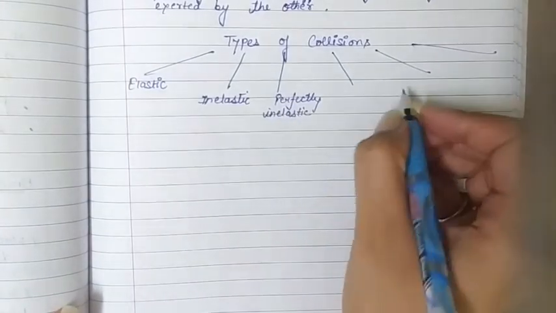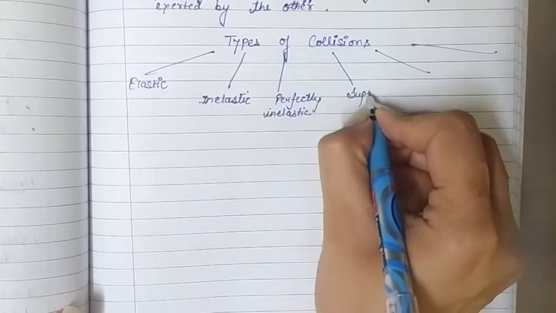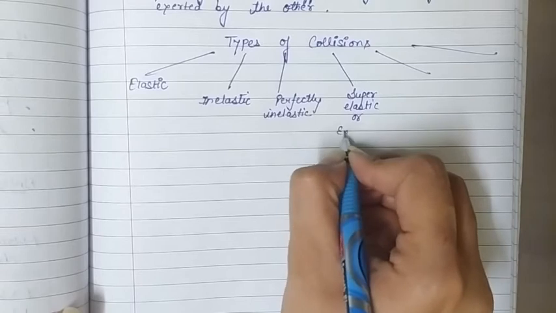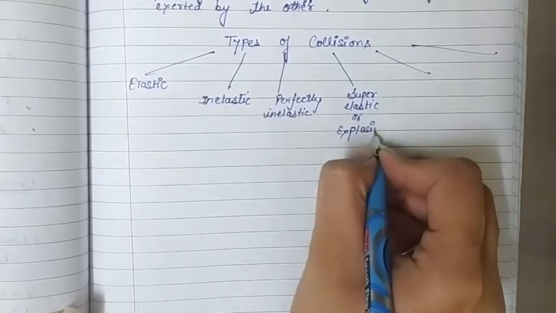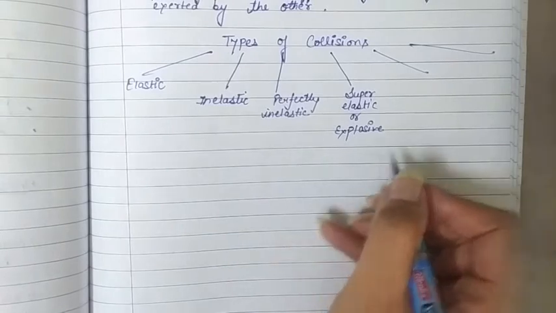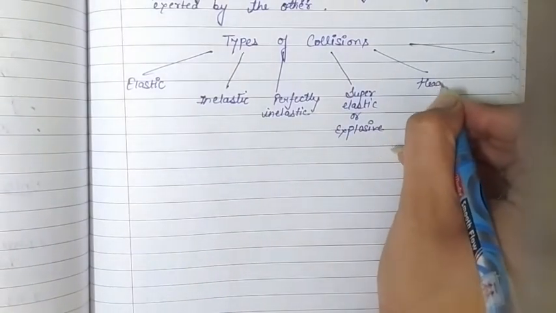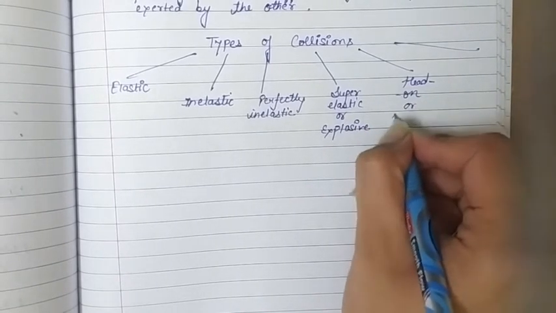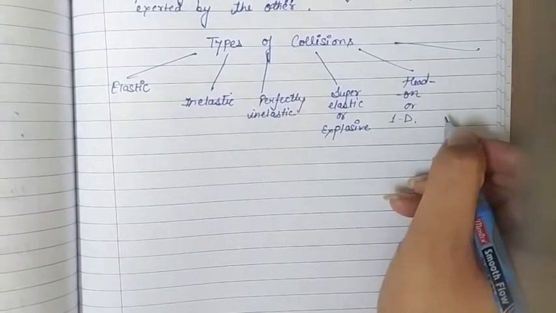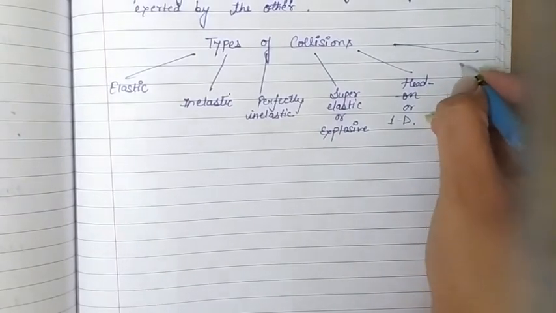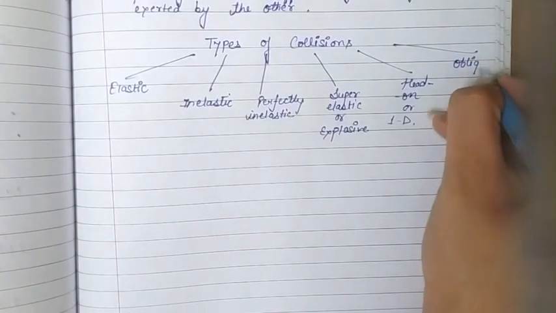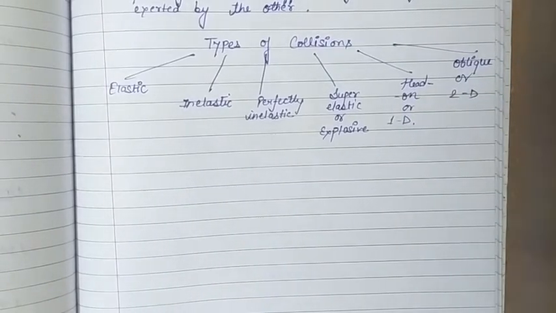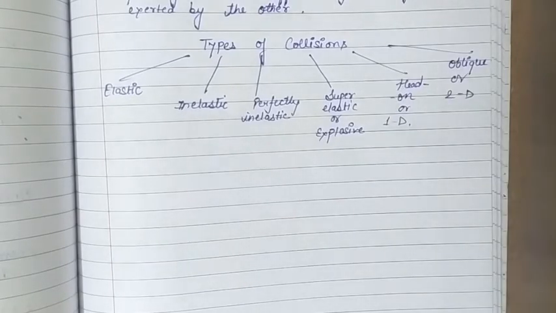After that we have explosive or super elastic collision. Next one is the head on collision, which is a one dimensional collision, also called 1D collision. And the last one is oblique or two dimension collision. So these are the types of collisions we have. Let's start with the first one.